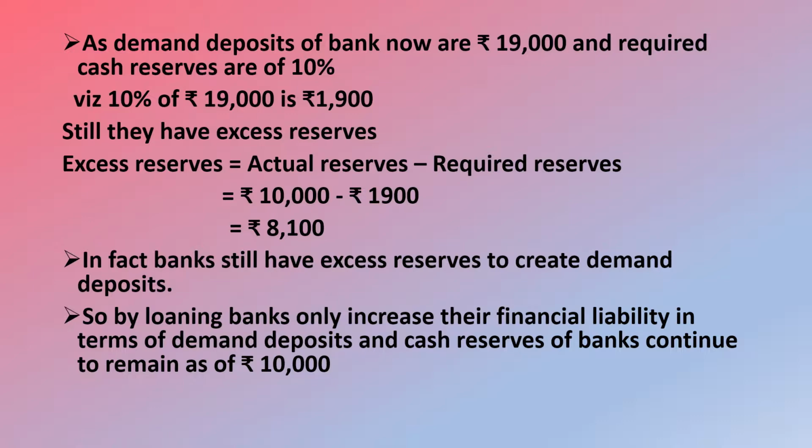That is rupees 10,000 minus 1,900, that is rupees 8,100. In fact, banks still have excess reserves to create demand deposits. So by loaning, banks only increase their financial liability in terms of demand deposits, and the cash reserves of the bank continue to remain rupees 10,000.